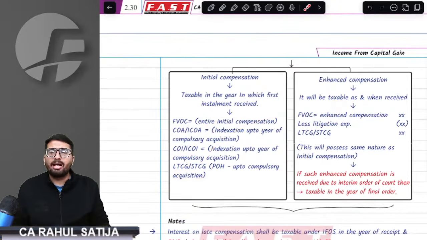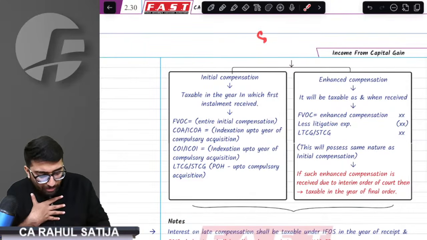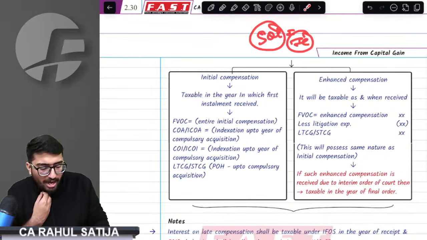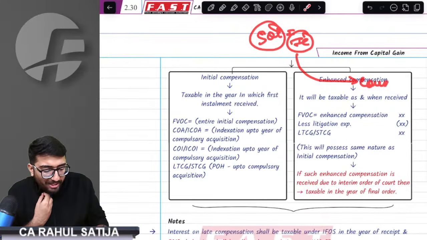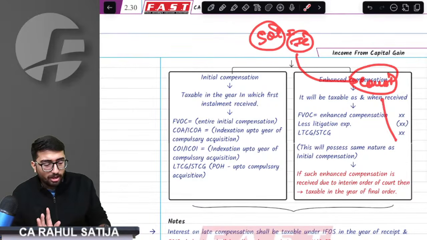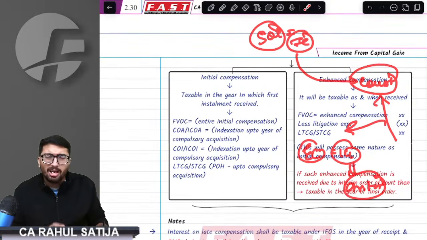Third, sometimes what happens is government took my house. 50 lakh was the initial compensation. And I immediately went to court. I am 100% sure that some extra money I should be getting. Court heard this matter and announced the enhanced compensation of 1 crore rupees as on interim order basis. Interim order basis means the court has not finalized the order, but court is sure that 1 crore is the minimum amount that should be given to me.